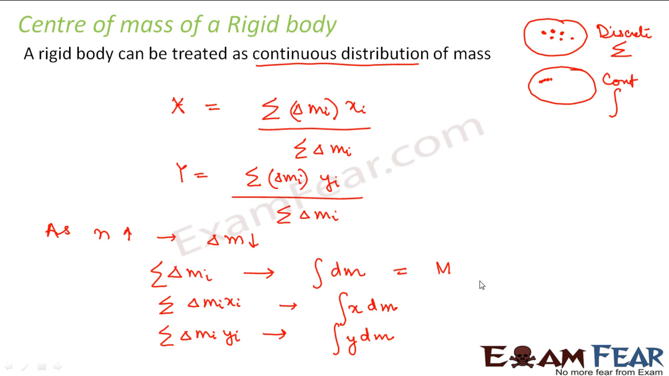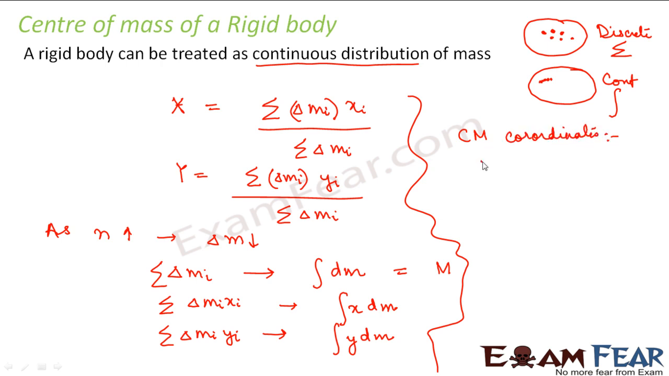So how do I define the coordinates of the center of mass? What are the coordinates of the center of mass? X, Y, Z, if I am talking about 3 dimensions. X will be equal to 1 by M integration of x dm. Y will be equal to 1 by M integration of y dm. Z will be 1 by M integration of z dm.